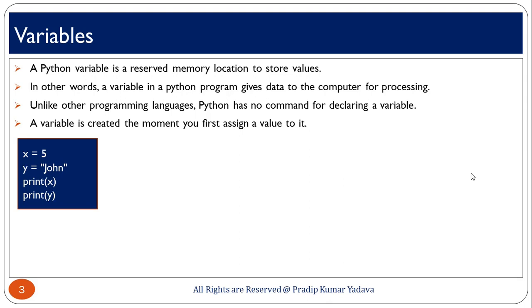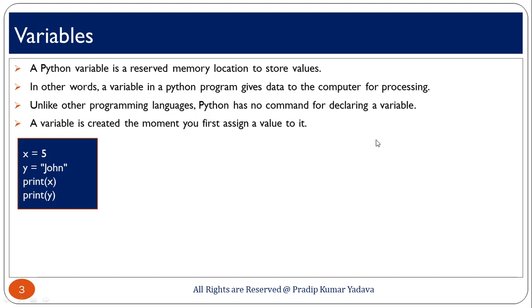So, this is very easy in Python. Suppose I have written Pradeep equal to 5, it means Pradeep is a variable and that variable is going to work as an integer variable in Python programming. If you are talking about .NET, basically you have to mention integer x, string y, because integer and string are the commands that tell the environment this is a variable of this type, but in Python there is no such command.